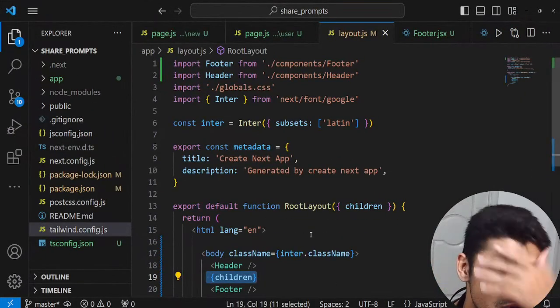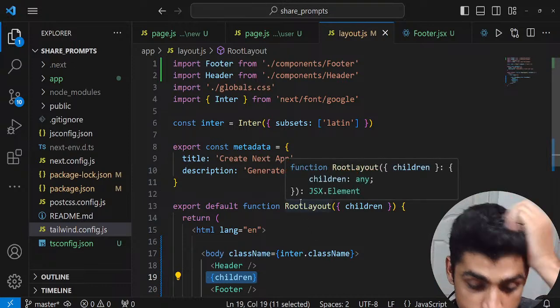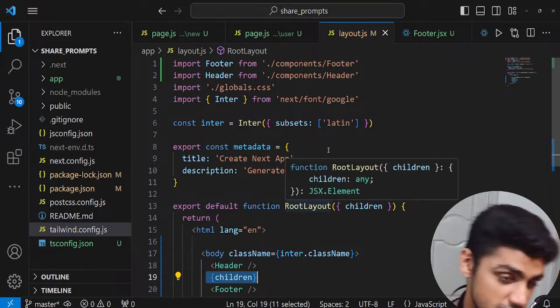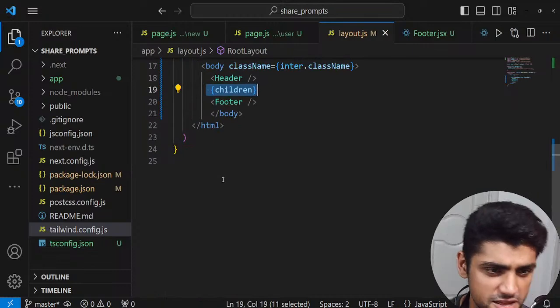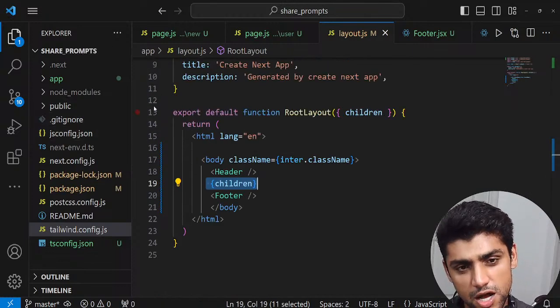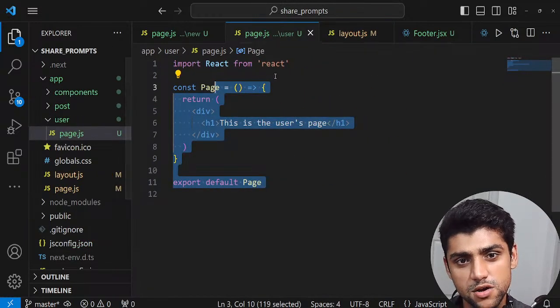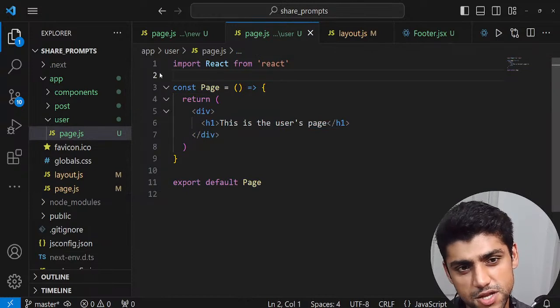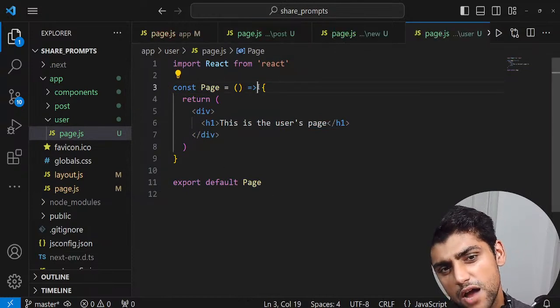Okay, so what we're going to do now is create dynamic routes. What are dynamic pages? I think you've seen dynamic pages before. I'll show you how they look. If I go to this page, you can see this is a general page. Another page is over here. So how do I create dynamic routes?